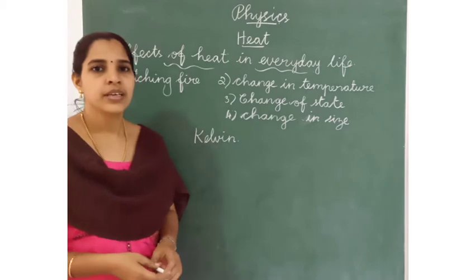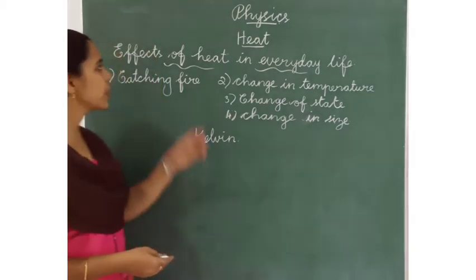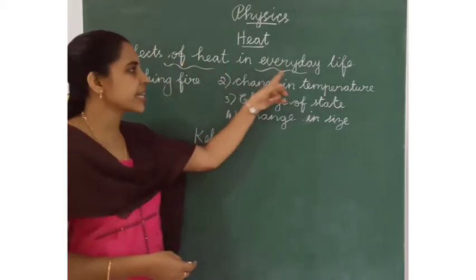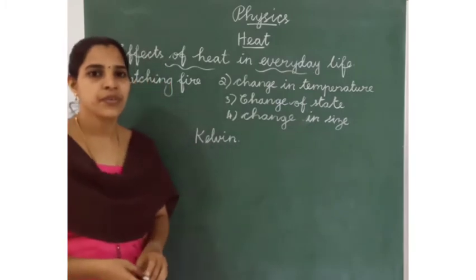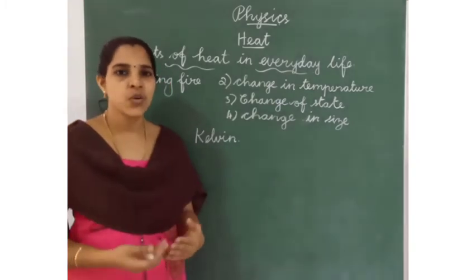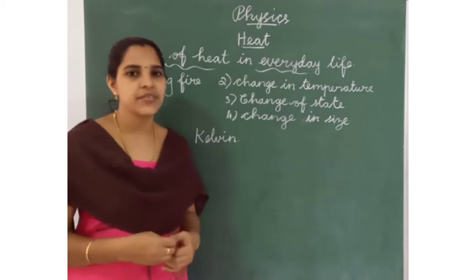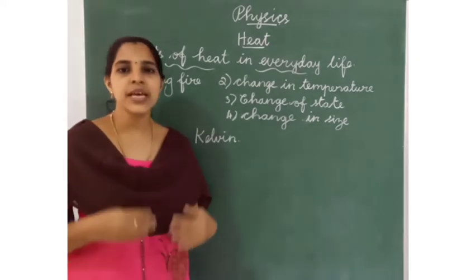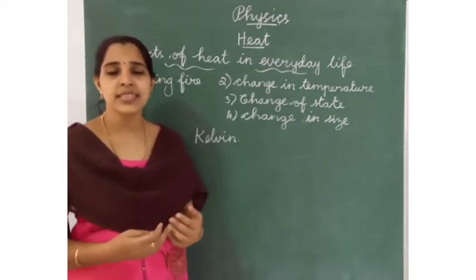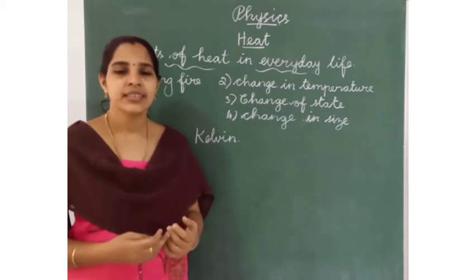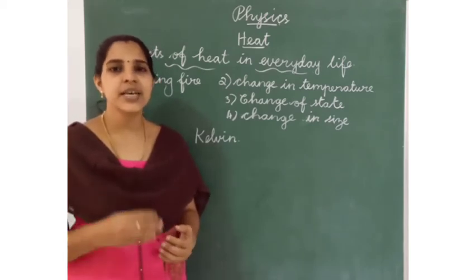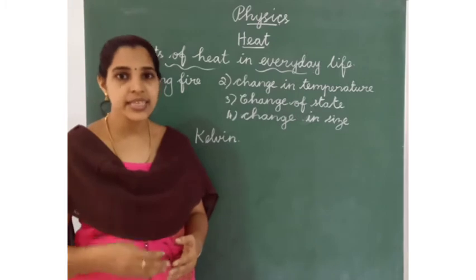Okay. Today we will study the effects of heat in everyday life. Because of heat, what effects are there in our life? Which is the main source of heat? Sun. Yes, the sun is the main source of heat and light.